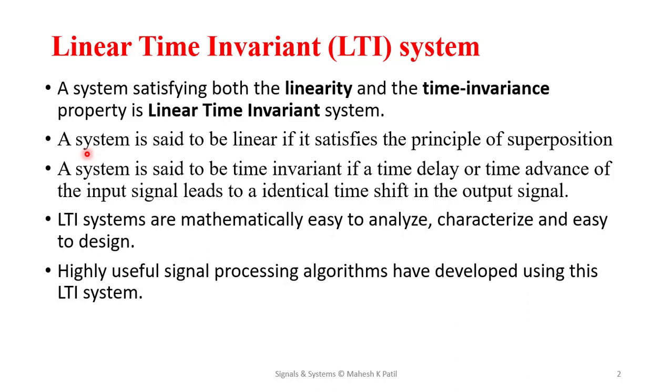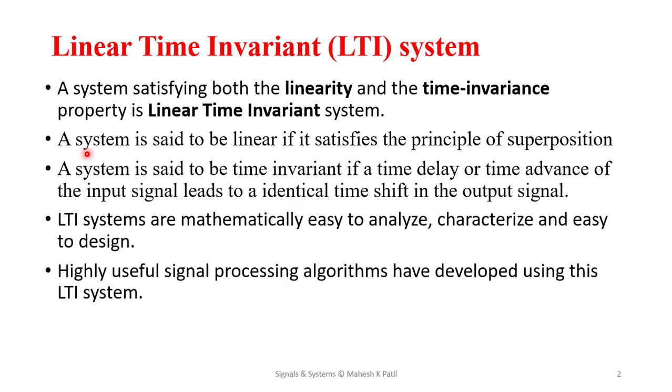If you apply an input, you get an output. Now apply two different inputs and observe the outputs separately. Now combine these two inputs, apply them to the system and observe the output. If you get the same output, then the system is said to be linear, meaning it follows the principle of superposition.